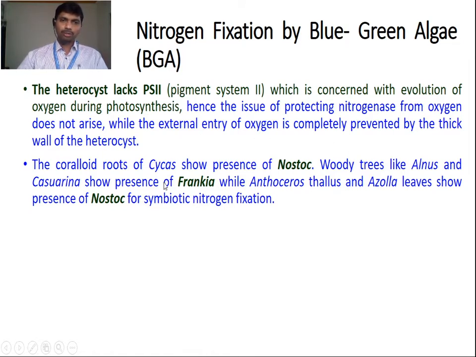The coralloid roots of Cycas show the presence of Nostoc. Here also the symbiotic association can be seen. Woody trees like Ulmus and Casuarina show the presence of Frankia, while Anthoceros thallus and Azolla leaves show the presence of Nostoc for symbiotic nitrogen fixation. So symbiotic nitrogen fixation is also seen in the blue-green algae.